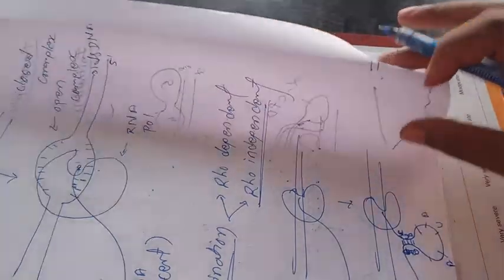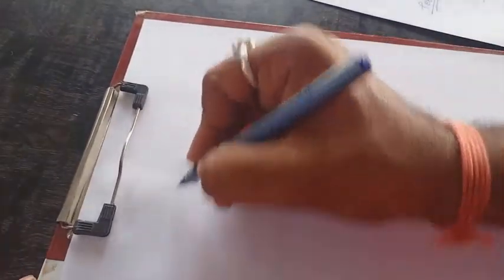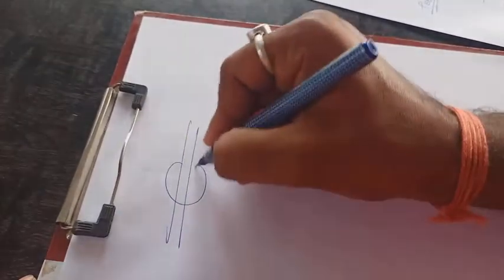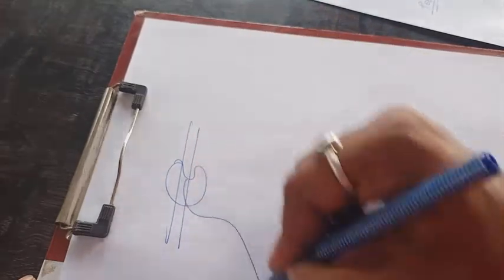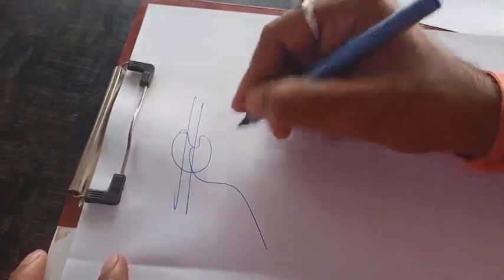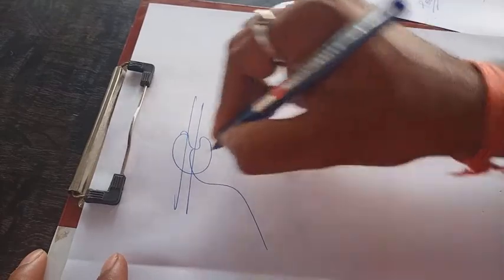This is rho independent, but in the case of rho dependent, there is the double-stranded DNA, the RNA polymerase, a nascent RNA, and then a protein.